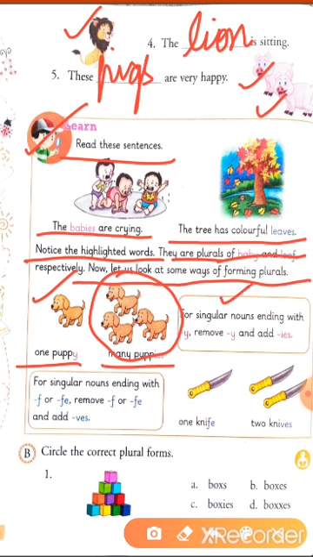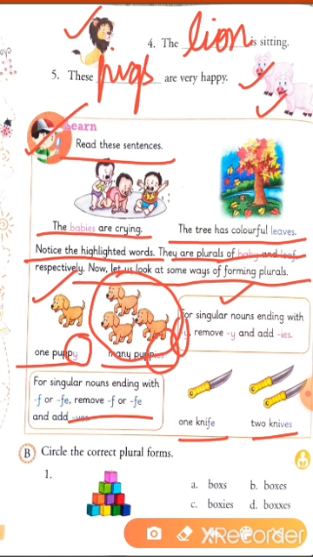So, for a singular noun ending with Y, remove Y and add IES. Similarly, here there is one knife and here are two knives. So, when a noun ends with F or FE, then F or FE is changed into V and we add VES to the end.